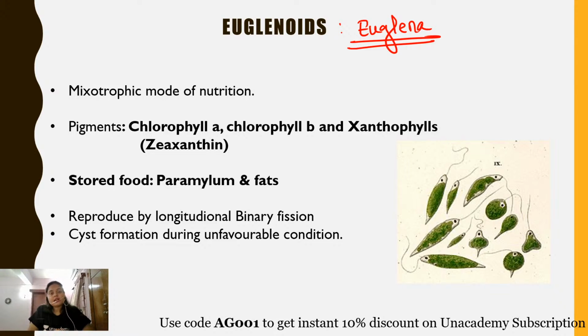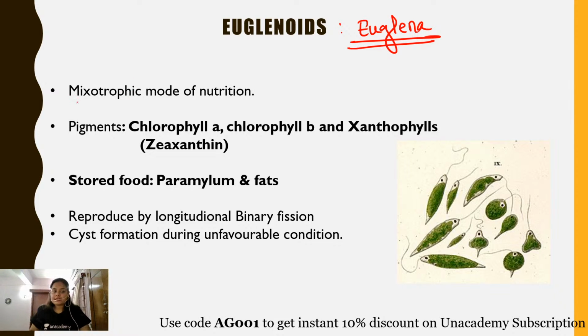Similarly, euglena has a contractile vacuole, which is a classical feature of animals and which helps in osmoregulation. Now again, because it contains a contractile vacuole, it should be placed in animals, but it does photosynthesize, and that is why the position was very confusing in case of euglena. Euglena is also known as the connecting link between the plants and the animals, because of the reason I have already discussed.